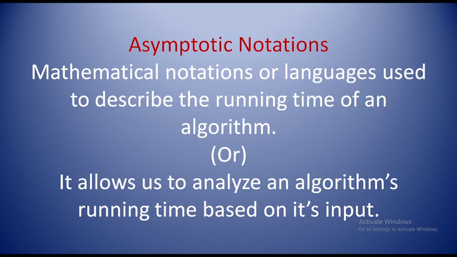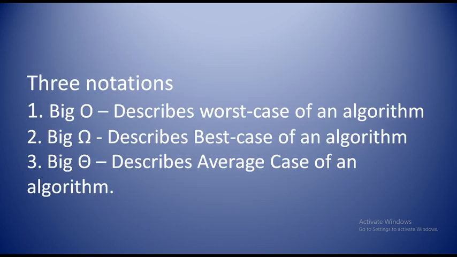Here, running time is nothing but, if you are giving 10 numbers to sort, how much time it is going to take to sort the 10 numbers. Next, 3 different asymptotic notations are there. These are all the 3 asymptotic notations. First one is big O asymptotic notation. Second one is big omega asymptotic notation. The third one is big theta asymptotic notation.